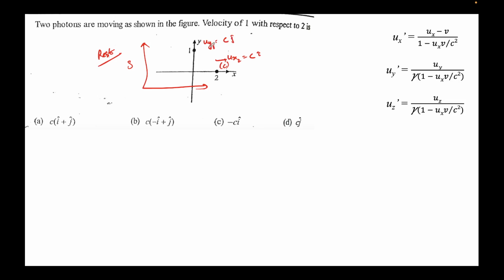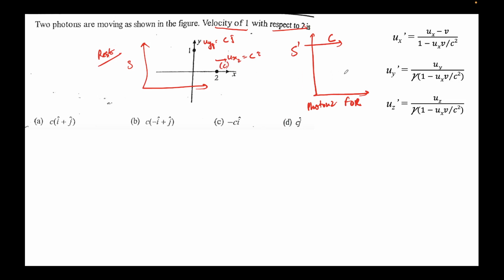But it's also imperative in this nomenclature here, y. So what we need to find is the velocity of 1 with respect to 2. This means now we have to go into the frame of reference of 2. This means that this frame, S prime frame, or you can say photon 2 frame of reference, or S prime for simple nomenclature, will be moving at a speed c in the positive x direction, because that's the direction in which this photon was moving at speed c.